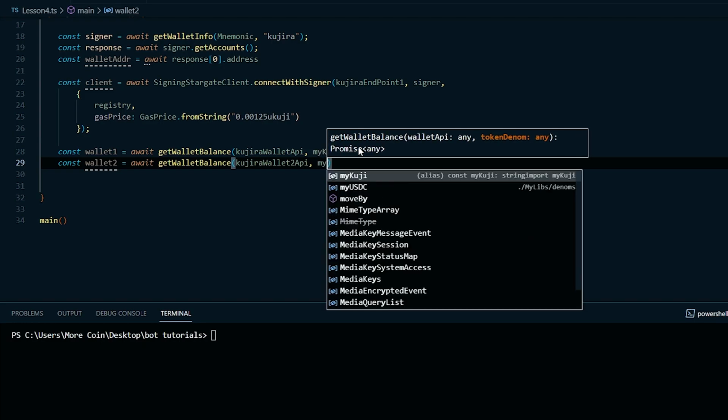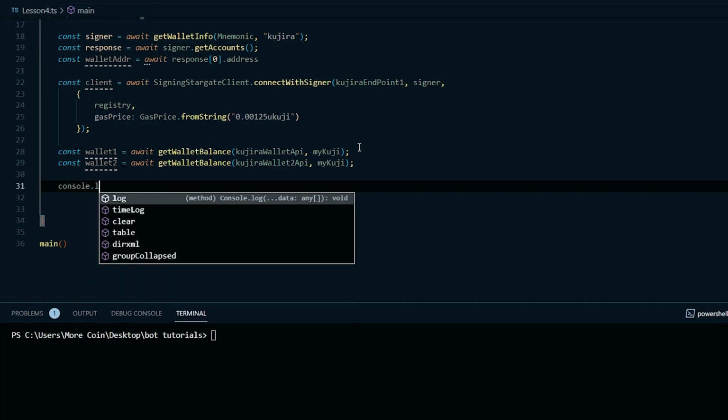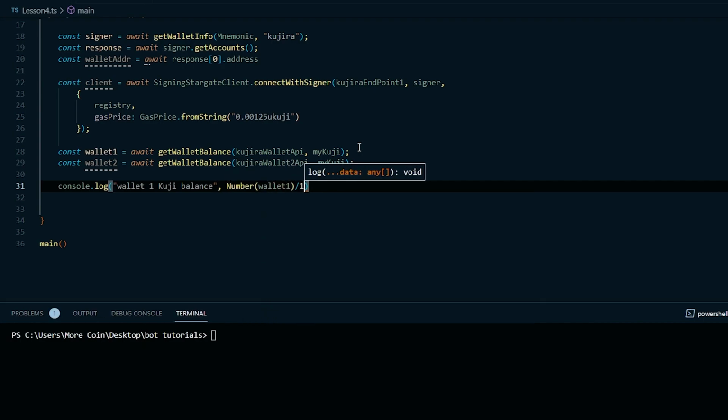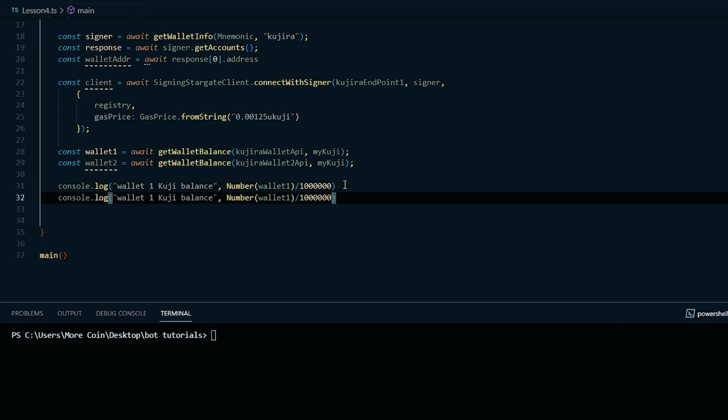Now let's console log the balances by typing console.log wallet1 kujibalance in parentheses, comma, number parentheses wallet1 divided by 1 million. Typing number converts what is in the parentheses into a number instead of a string, and dividing that number by 1 million allows us to see an easily understandable number. Underneath that, we'll console log wallet2 kujibalance in quotation marks, comma, wallet2, comma, number parentheses wallet2 divided by 1 million, and then run it to make sure it's working.